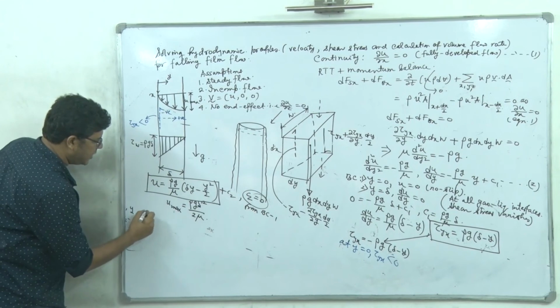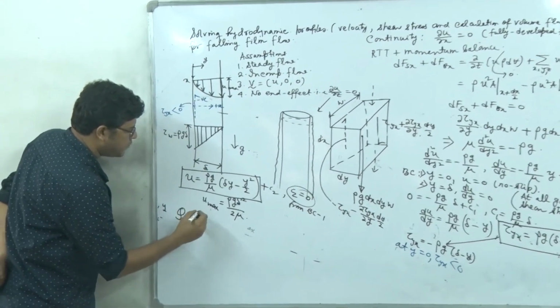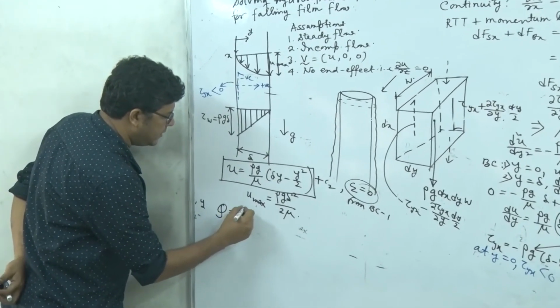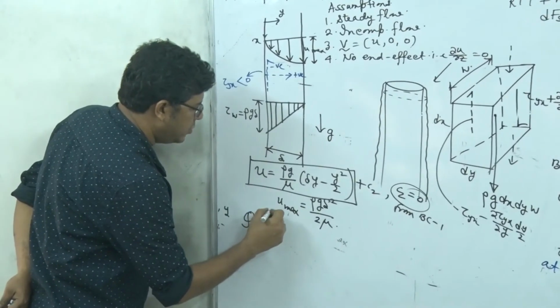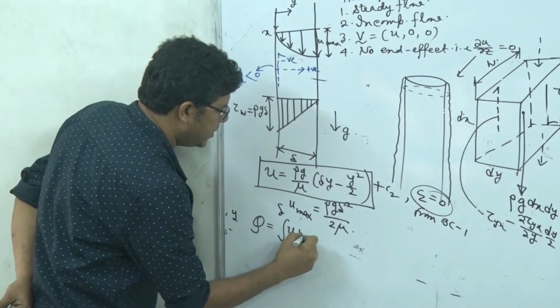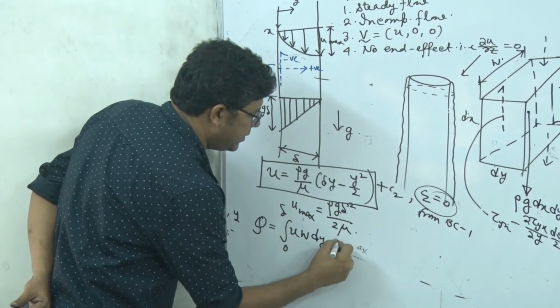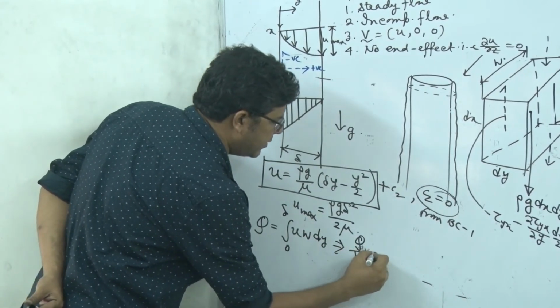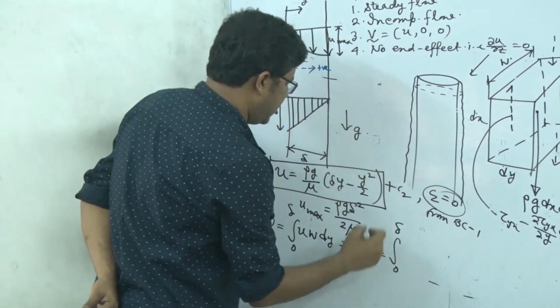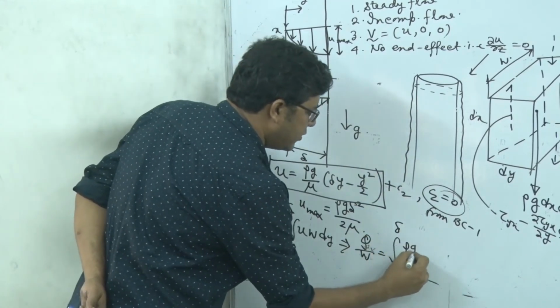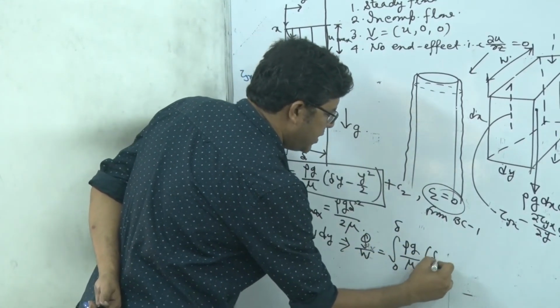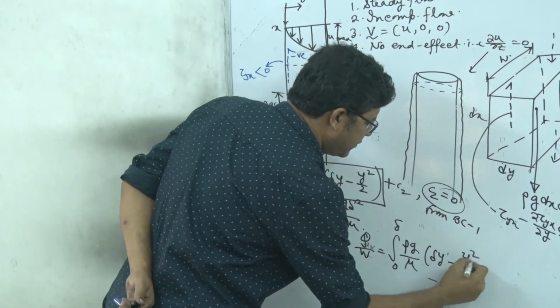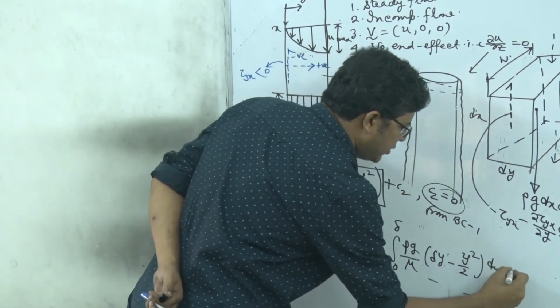Next, it is the volume flow rate Q, which is again the integral from 0 to delta of u into w into dy. So Q divided by w is the integral from 0 to delta of u, which is basically rho g divided by mu into (delta y minus y square divided by 2) dy.